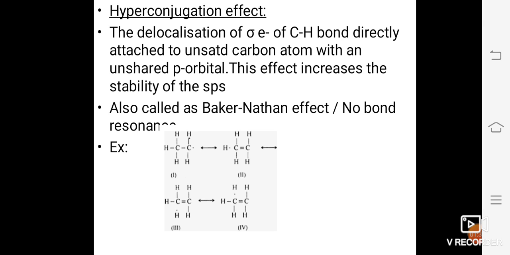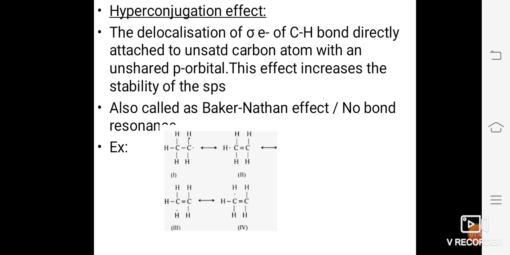chloroacetic acid, or the effect of CH3, that is methyl group, on the basicity of methylamine or N-methylmethanamine.